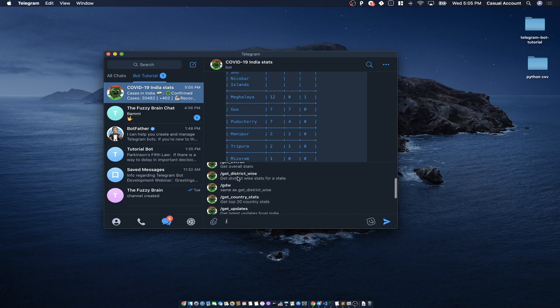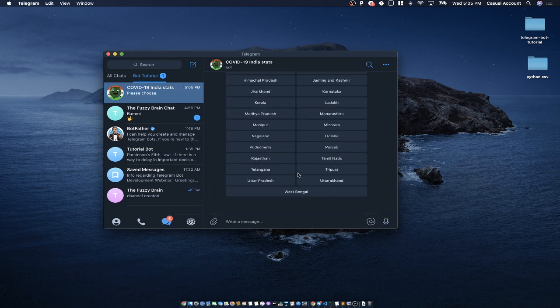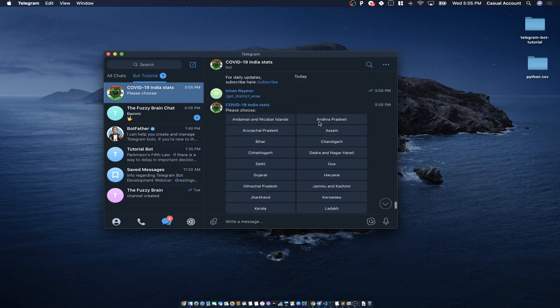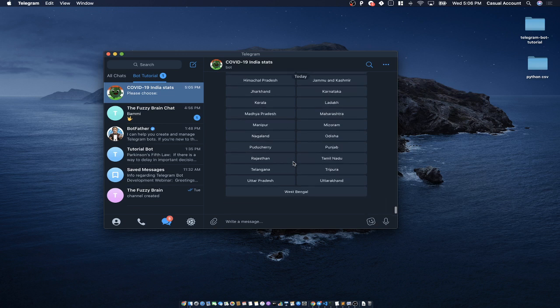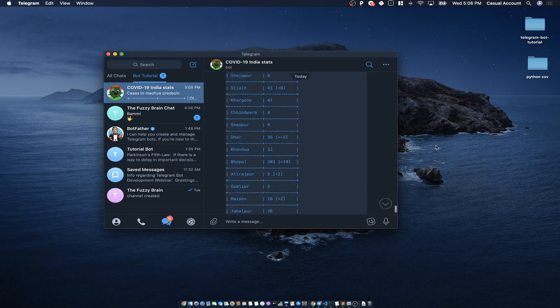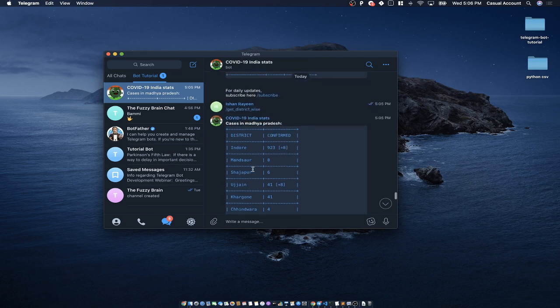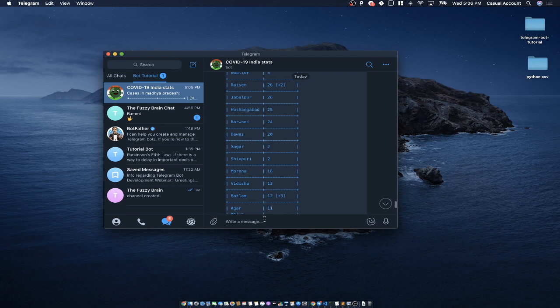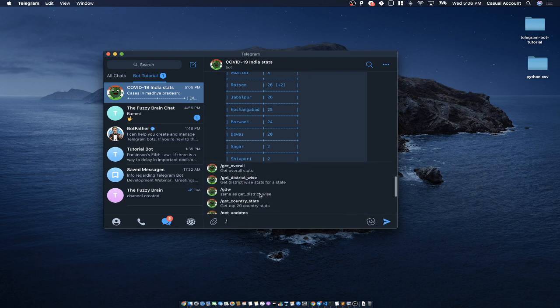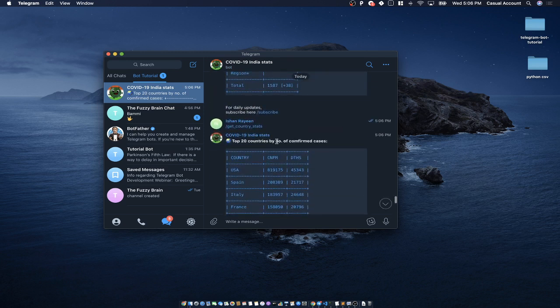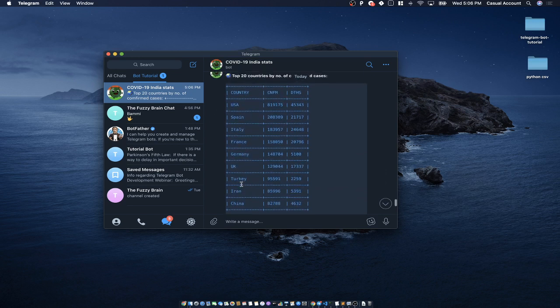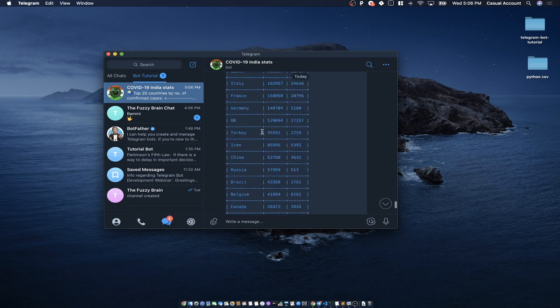Now let's see the district-wise stats. If you click on district-wise stats, it will show you a list of all the states, and you can select any one of the states. For example, if I select Madhya Pradesh, it will return the district-wise stats of Madhya Pradesh, right? So this is how this bot works. Then I have also included country-wise stats. For example, this is the country-wide stats, and you can see the top 20 countries by the number of confirmed cases, like USA, Spain, Italy, and all the stats like confirmed cases and so on.